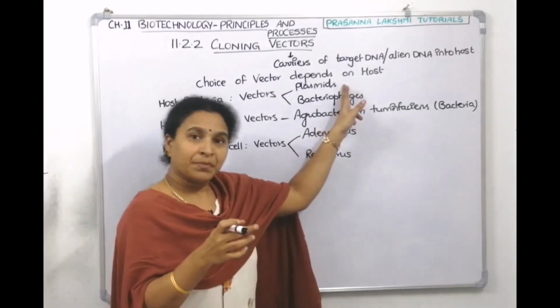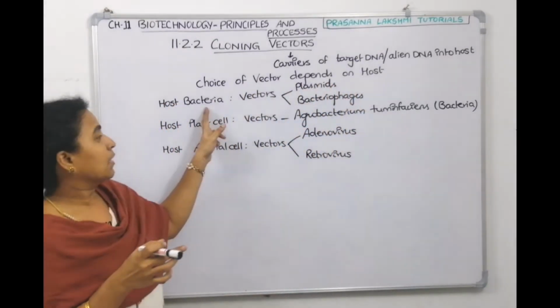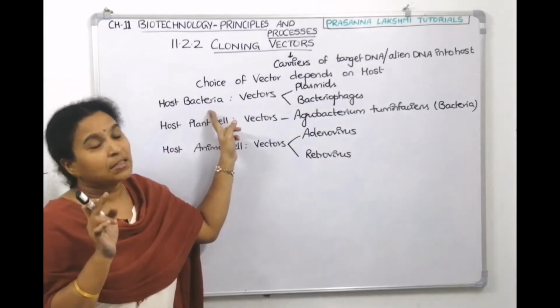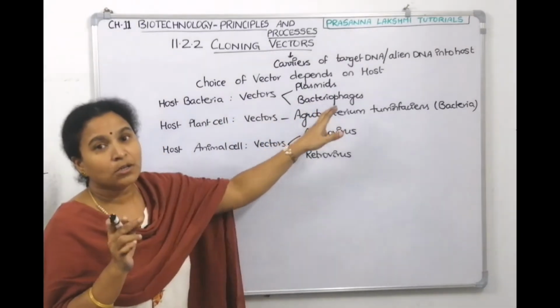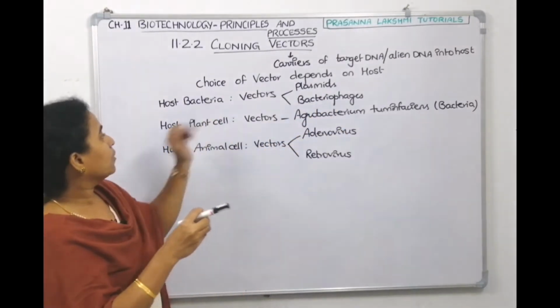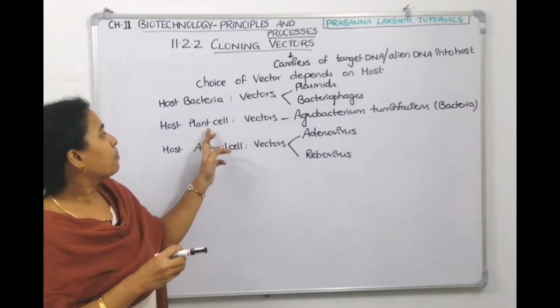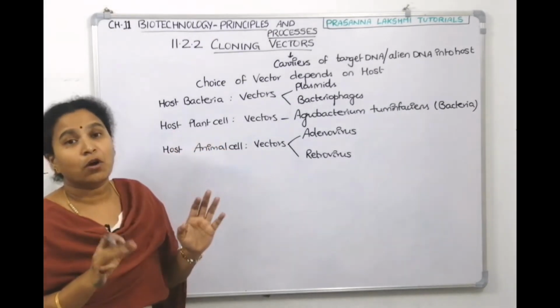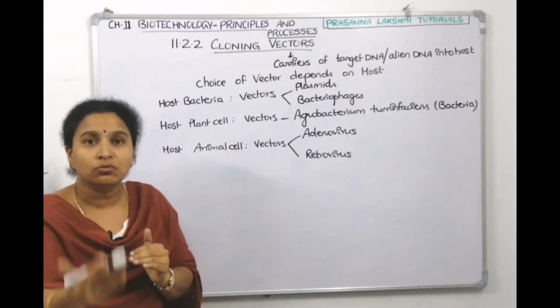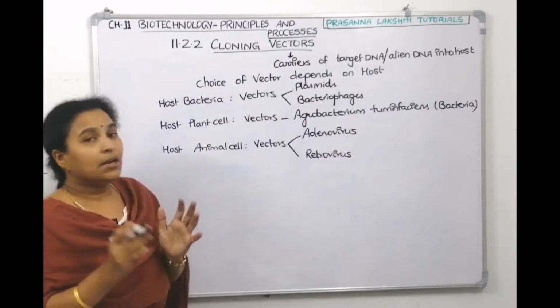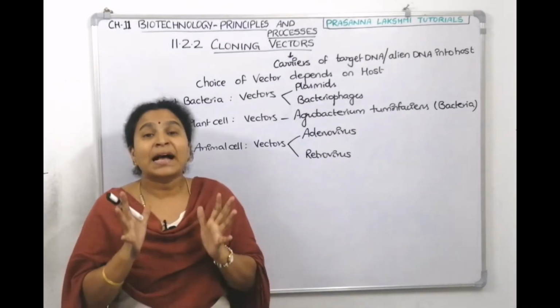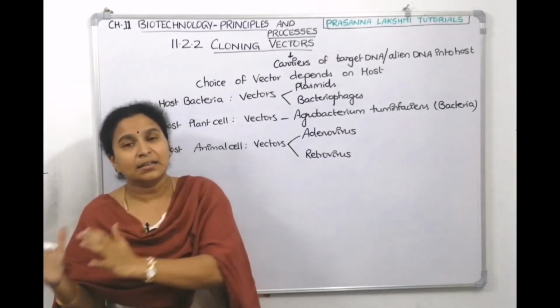Plasmid can take the DNA and give it to the bacteria, or a virus which infects bacteria, called bacteriophage, can also take the DNA and give it to the bacteria. Okay. So if a plant is the host cell and you want to send any novel genes, new genes, into a plant cell, then whom are you choosing as a vehicle to carry the genes?